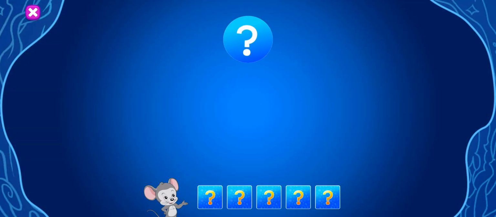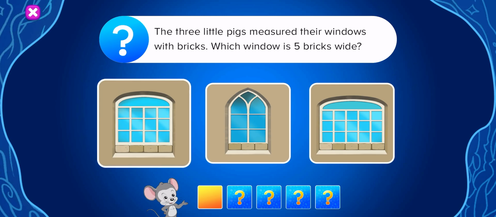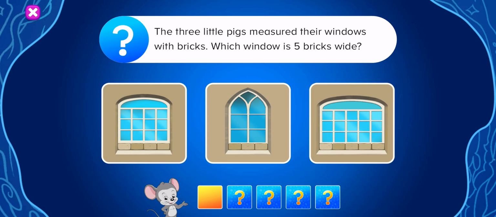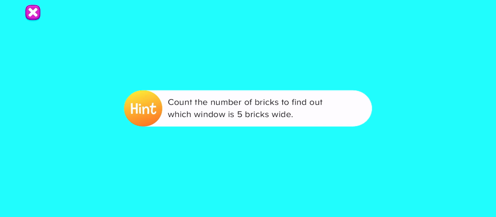Listen to the question and press the answer you think is correct. The three little pigs measured their windows with bricks. Which window is 5 bricks wide? Uh-oh. Here's a hint. Count the number of bricks to find out which window is 5 bricks wide.